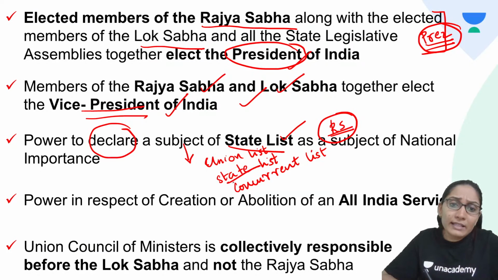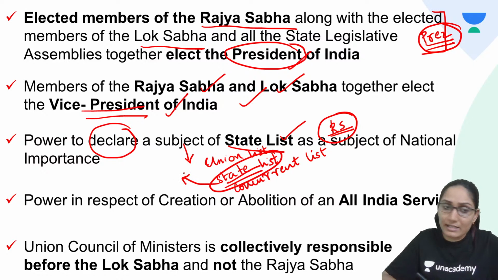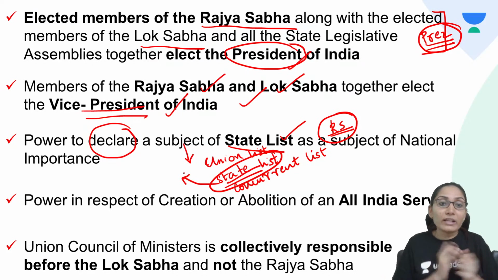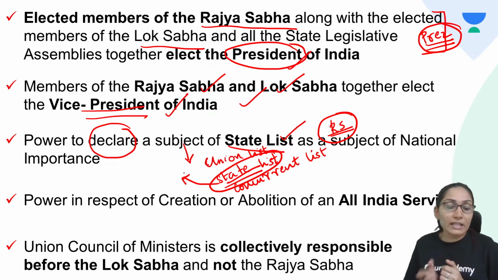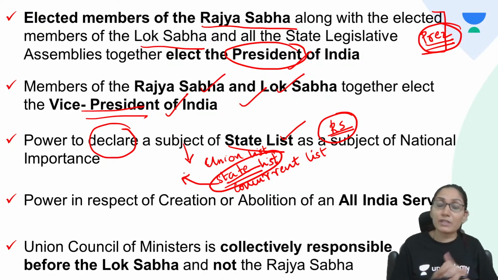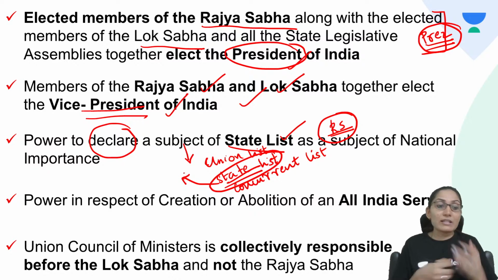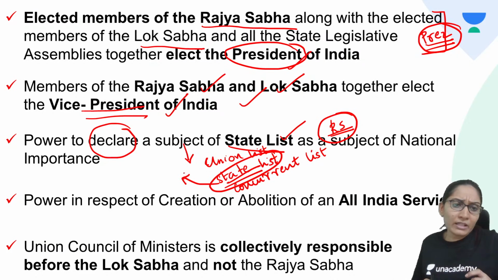Now, a state list contains those items for which only the state governments can make legislation. But Rajya Sabha can pass a resolution so that the union government can pass a law for a subject which is included in the state list. That is why we say that Rajya Sabha has the power to declare a subject of state list as a subject of national importance. That is, if Rajya Sabha feels that a particular item falling under the state list is of national importance, then the law can be made by the union also.